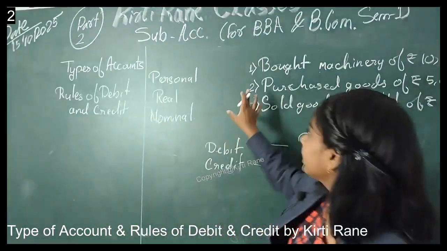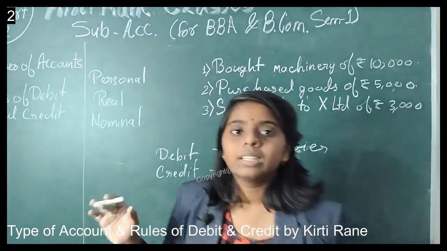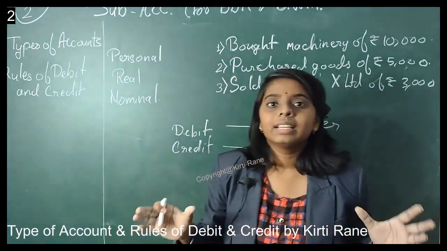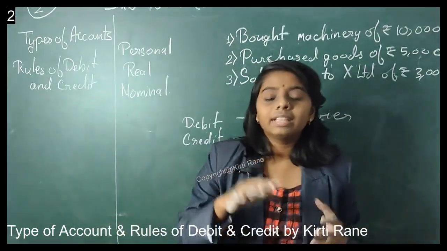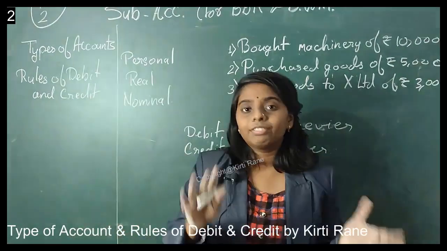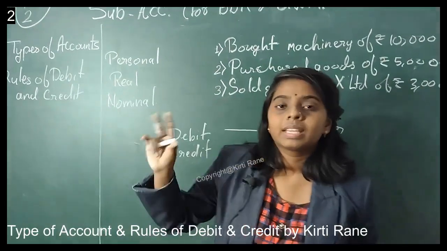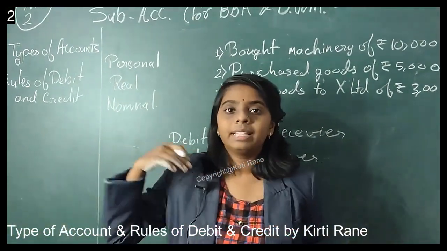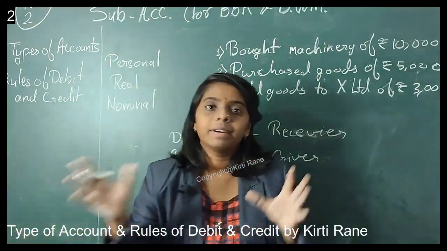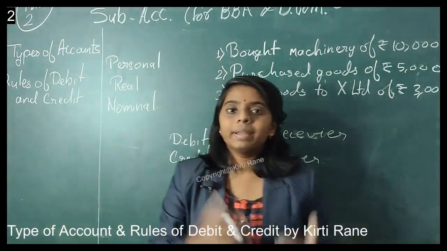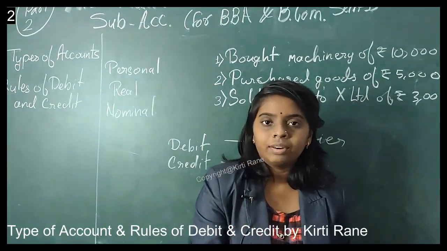For example, for this we will take the second entry, purchased goods of 5,000 rupees. So in this the goods are purchased, so the goods are coming in and the cash is going out. But if we were to purchase it on credit, so that person is a real person, or that company is a real company, let's say XYZ Limited, we have purchased their goods. So goods are coming in, so as goods are coming in, we will debit that account, right?